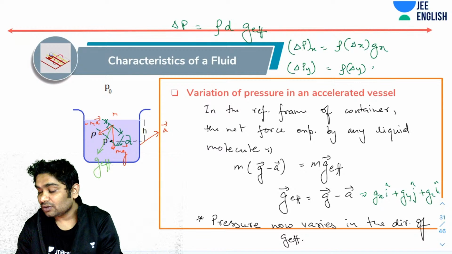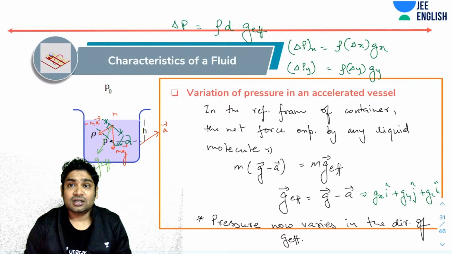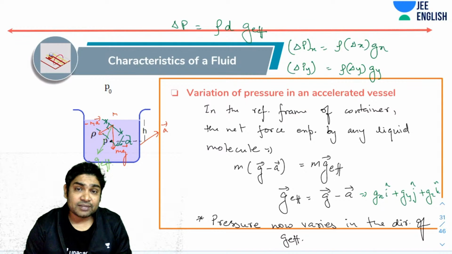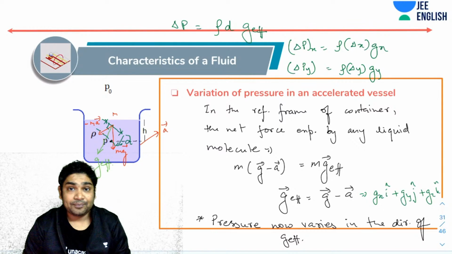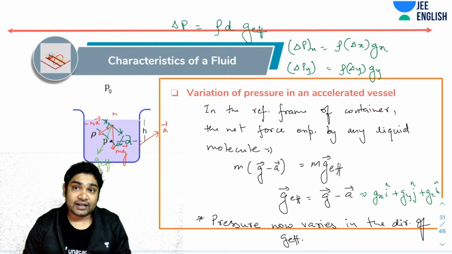So as in vectors, you can individually analyze the directions. Similarly, you could have found the variation in pressure if you moved in the z direction. Remember that in individual directions also, all you need to do is find the components of G effective, and you can find the variation of pressure due to these components.